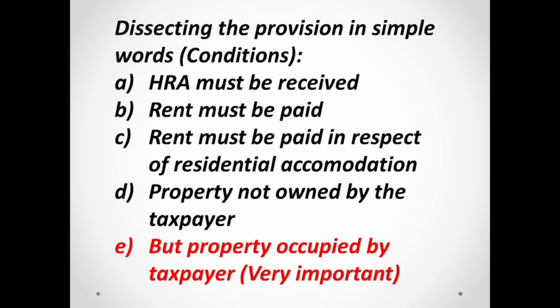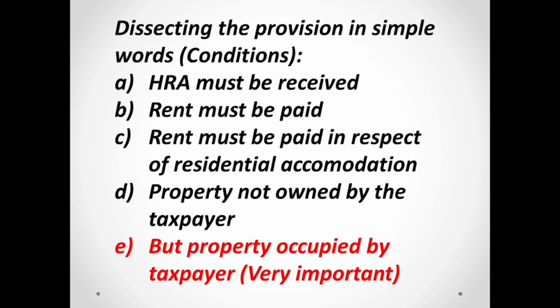So if I want to dissect this provision in simple words, it states these conditions. That is, the HRA must be received by whom? By the employee from the employer. Rent must be paid. That is, you have to actually pay the rent. Rent must be paid in respect of residential accommodation. And the property must not be owned by the taxpayer, because you're staying in the property on rent. That means you should not be the owner of the property.